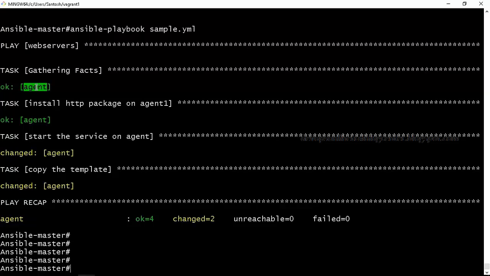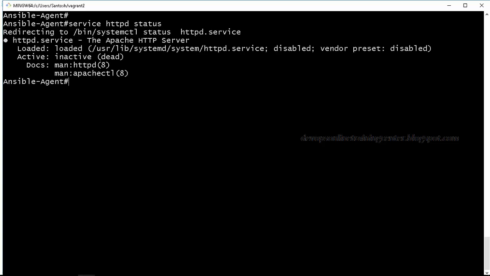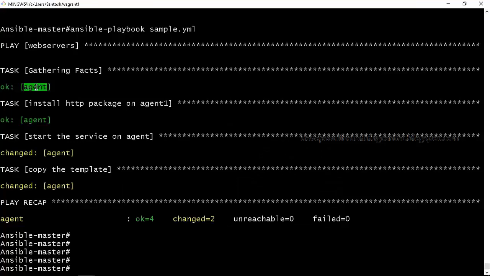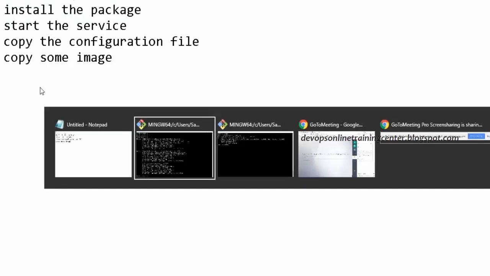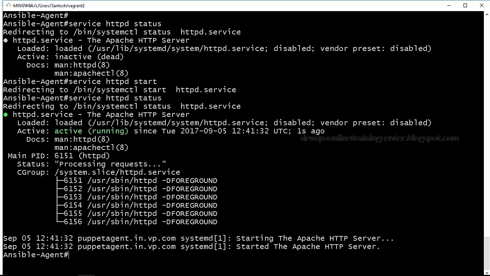Okay, so if I go to the agent and see service httpd status, inactive. So it started. Let's stop it and try to start it again. So with the playbook, this should start.